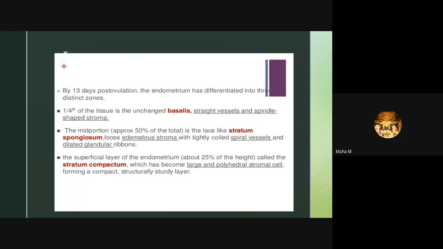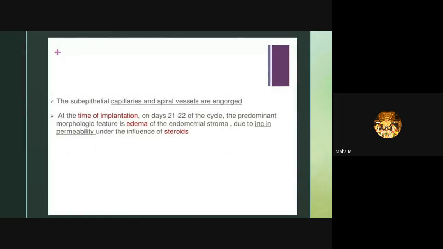The subepithelial capillaries and spiral vessels are engorged at the time of implantation, that means on days 21 to 22 of the 28 day cycle. The prominent morphologic feature is the edema of the endometrial stroma due to increased permeability under the influence of steroids.